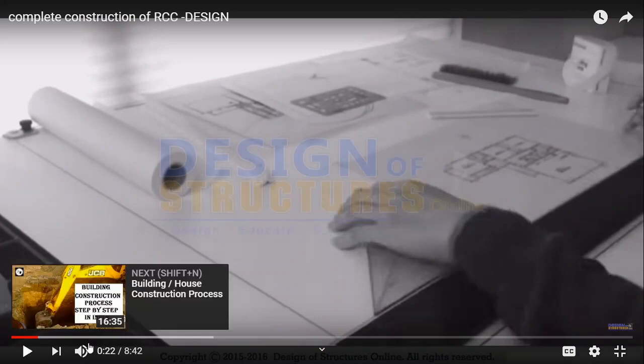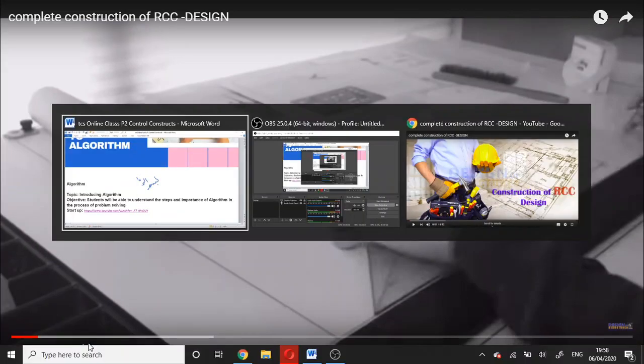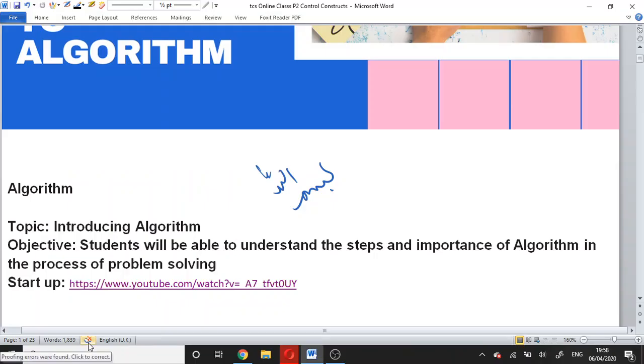The very first step was preparing a drawing. Before starting the construction, firstly we design a solution. We prepare a design, and after preparing a design, then the actual construction starts.